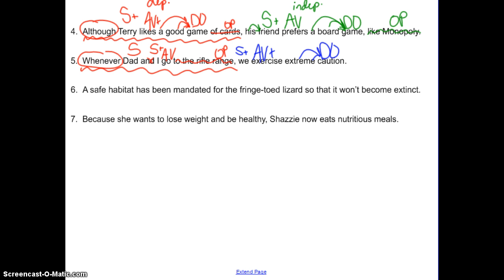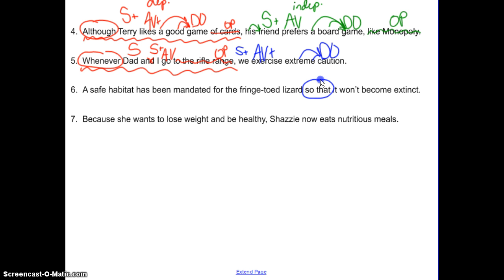So, for example, we had although as our signal word. Although is a subordinating conjunction, and it introduces the clause, although Terry likes a good game of cards. And so we're just practicing finding our subjects and verbs. So for number 6, who can tell me: a safe habitat has been mandated for the fringe-toed lizard so that it won't become extinct? Who can tell me where the subordinating conjunction is? Jake? It's a little more than just that. So that. That by itself can be, but in this case it's so that.